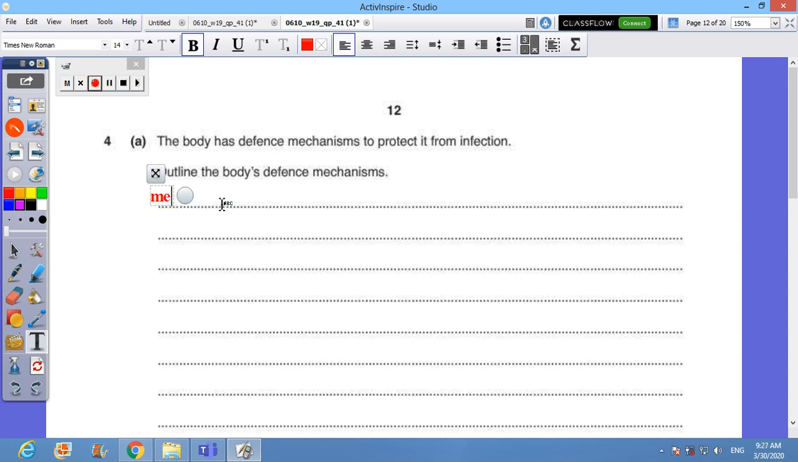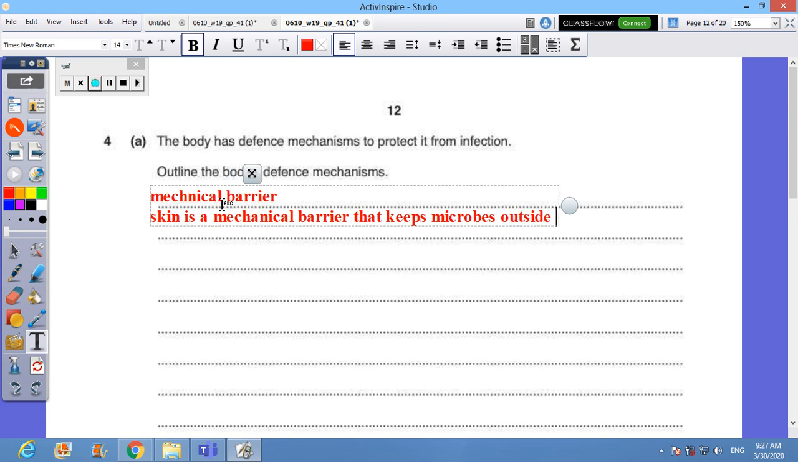We have mechanical barriers. Skin is the most famous one, a mechanical barrier that keeps microbes outside the body. You can say that hairs in the nose filter microbes and dust.